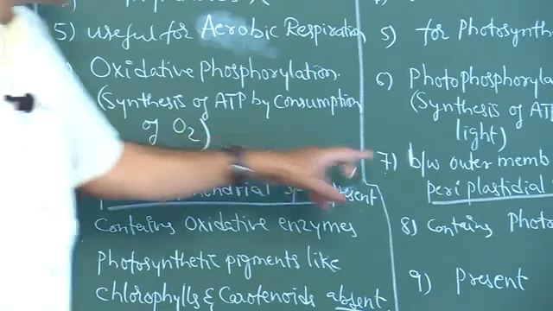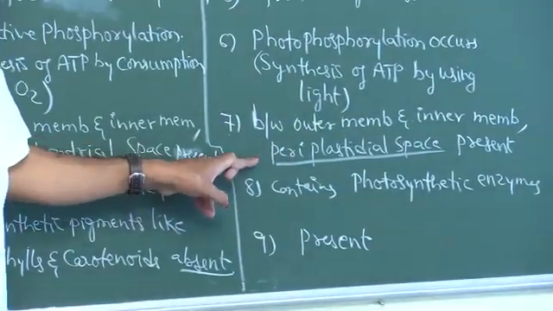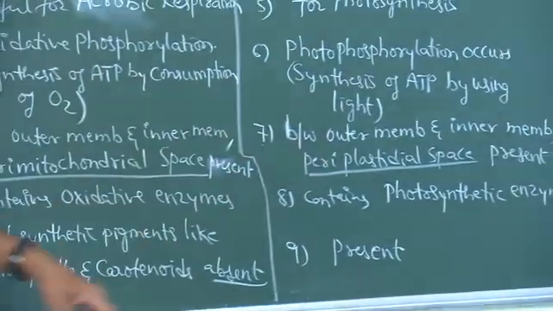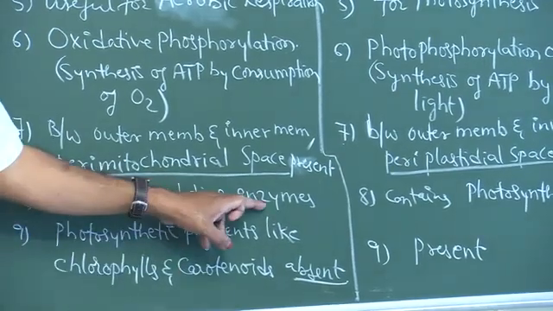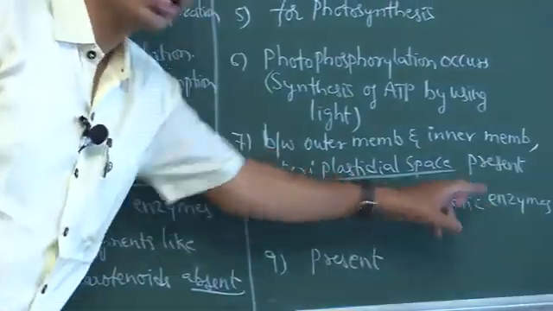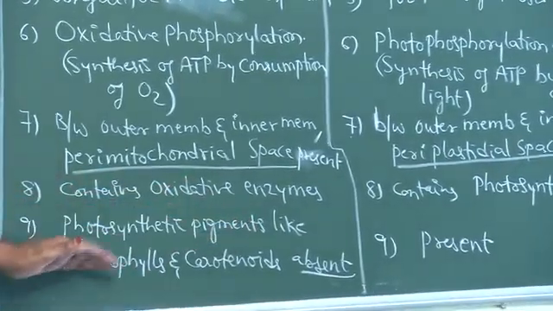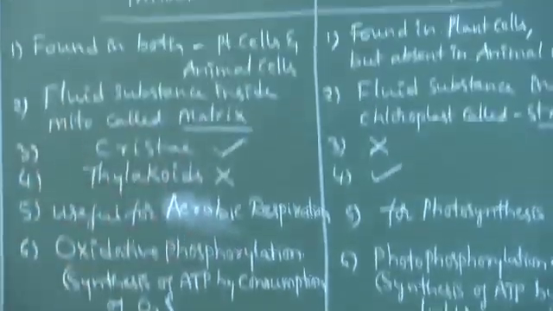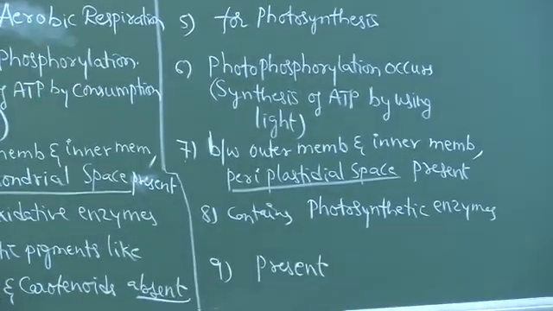Next, between the outer membrane and inner membrane, what do you call the space? Perimitochondrial space. Here, between the outer membrane and inner membrane, periplastidial space. Mitochondria contain oxidative enzymes, chloroplasts contain photosynthetic enzymes. Last point, photosynthetic pigments like chlorophylls and carotenoids are absent in mitochondria. These are present in chloroplast. Please note down all these points, my dear students.